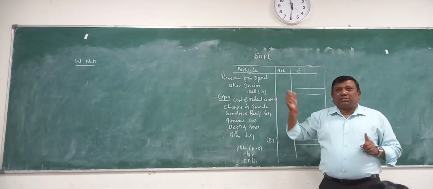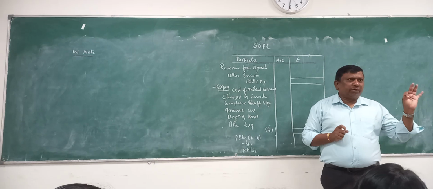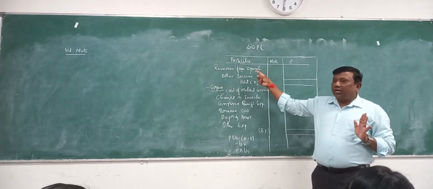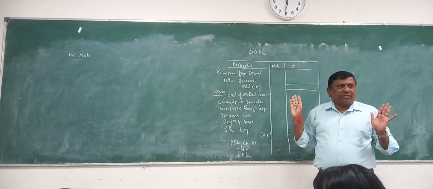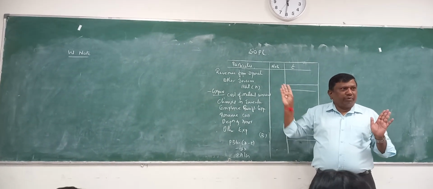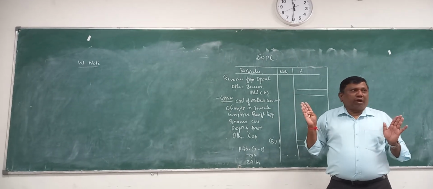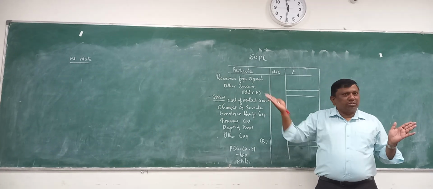Other income is what? Not related to business. For example, rent received, commission received, whatever you receive, you write under other income. So now we got the total income of a company. Now we need expenditure, right? Profit, how are we getting it? Income minus expenditure.